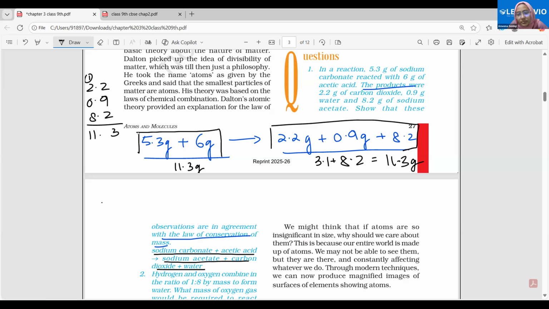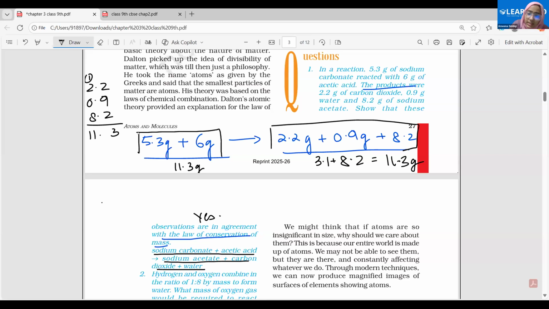Is it understood now? Yes, ma'am. And what was the law saying? The law was saying the total mass on the reactant side should be equal to the total mass on the product side. Therefore, this is in agreement with the law of conservation of mass.